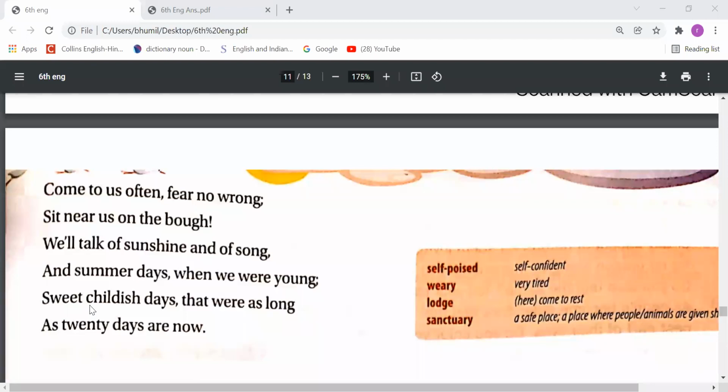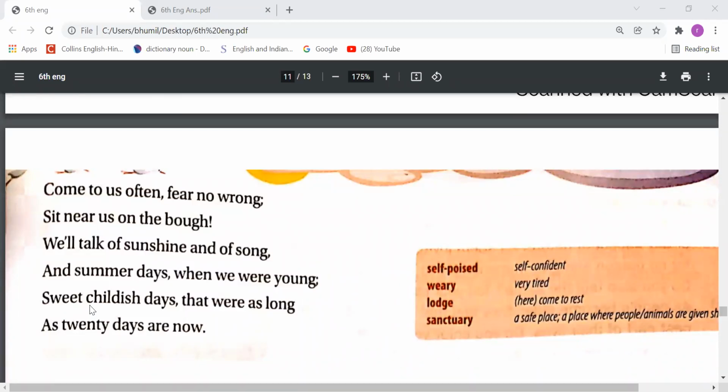Next two lines, he says that sweet childish days that were as long as twenty days are now. So in the last two lines, he says that we will talk about our young days, our childish days, our past, and how we used to enjoy those days, which felt as long as twenty days of the present. So he says like that.